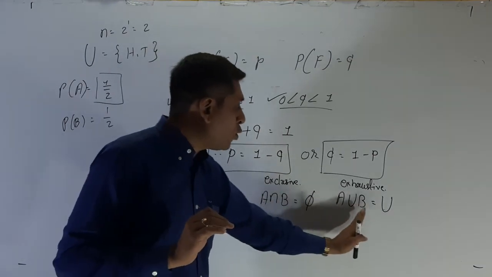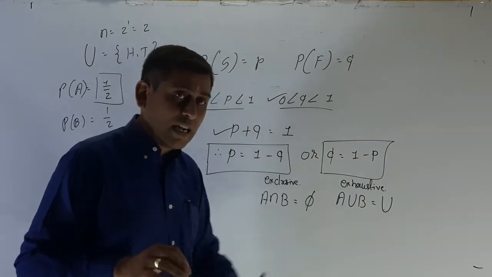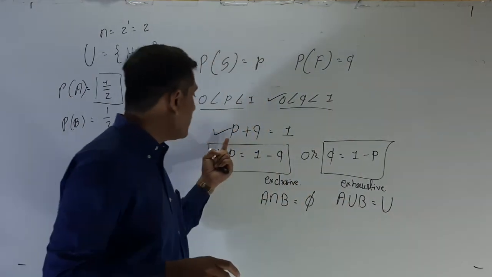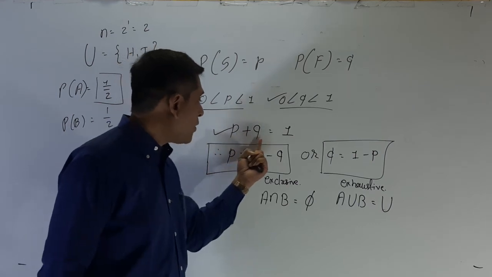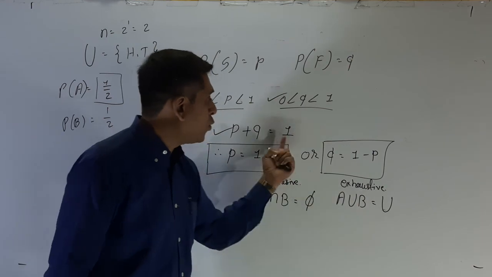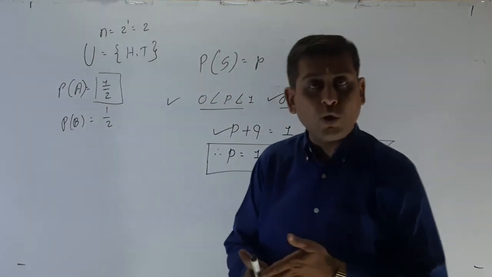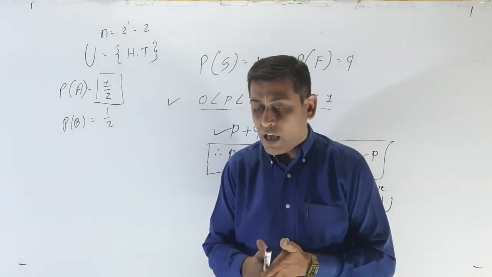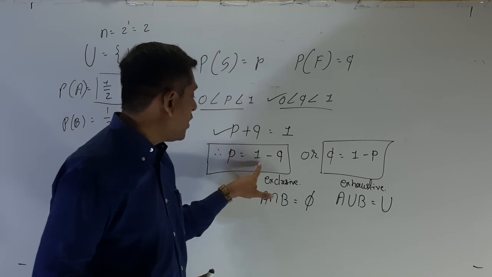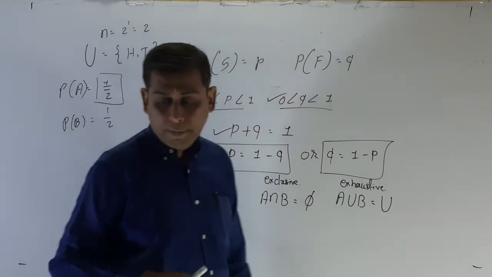So if two outcomes, that is A and B, two events are there, then the union of these two is equal to U. That means here probability of success plus probability of failure is equal to U, that is 1, full probability. So success and failure are mutually exclusive and exhaustive events. Therefore Q is equal to 1 minus P, or you can say P is equal to 1 minus Q, or you can say P plus Q is equal to 1.